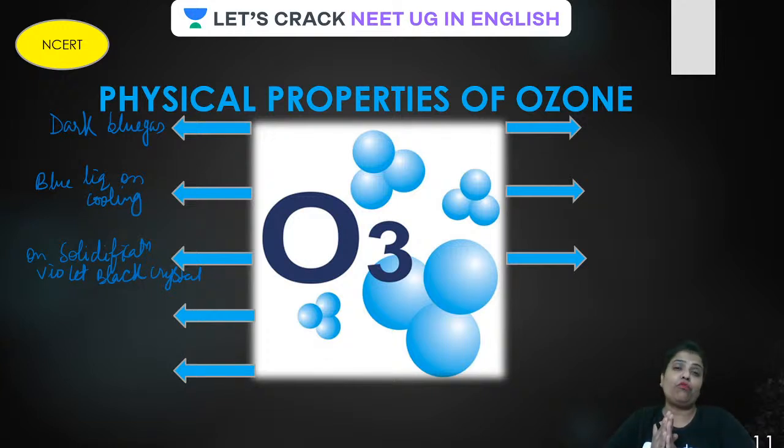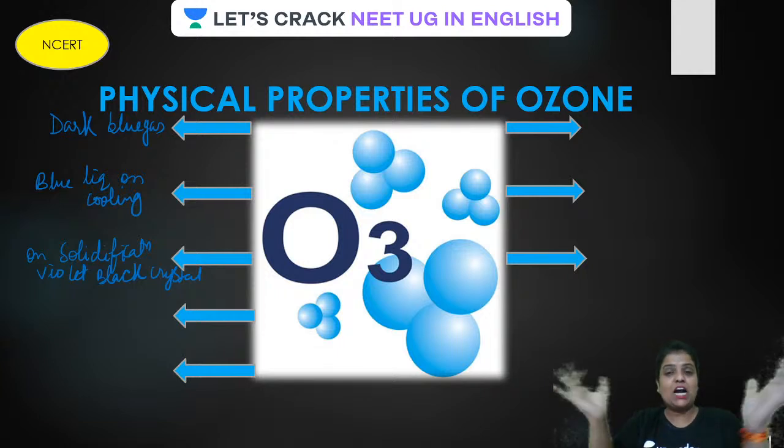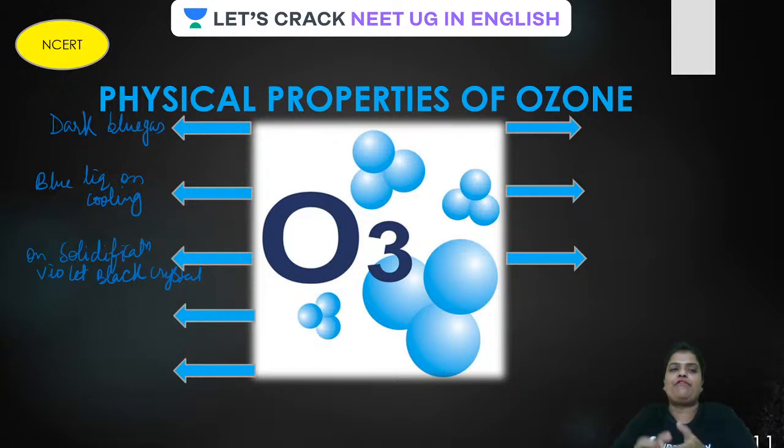If you talk about KMnO4, the solution looks pink, but the crystal looks dark blackish purple. Same way over here: blue liquid, dark blue gas, and on solidification a tinge of violet black. Is that clear, guys?